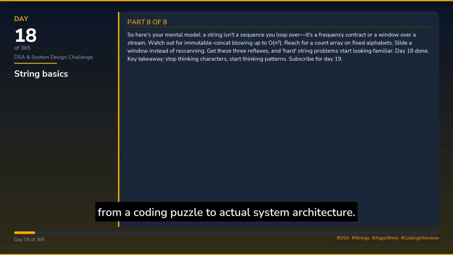So here's your mental model. A string isn't a sequence you loop over. It's a frequency contract or a window over a stream. Watch out for immutable concat blowing up to O(n²). Reach for a count array on fixed alphabets. Slide a window instead of rescanning. Get these three reflexes and hard string problems start looking familiar. Day 18 done. Key takeaway. Stop thinking characters, start thinking patterns.